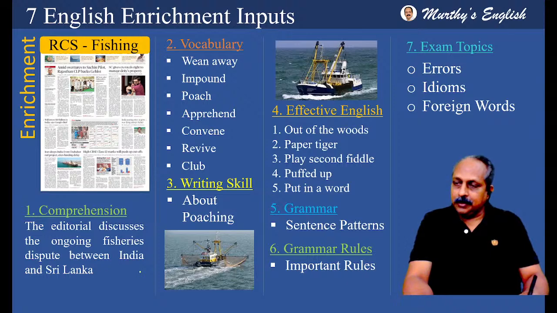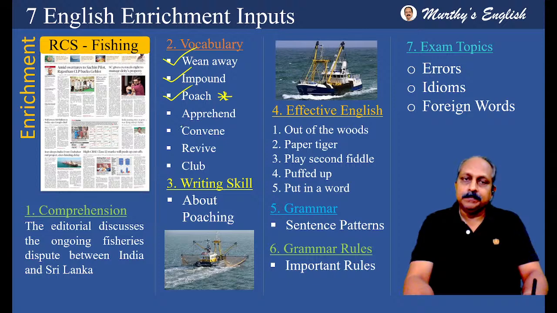Based on this editorial, based on the context, you are going to learn 7 important words: wean away, impound, poach. This is very important. Sometimes you get this as a passage. And today I'm going to show, based on this word, how to create a word map. Apprehend, convene, revive, club.